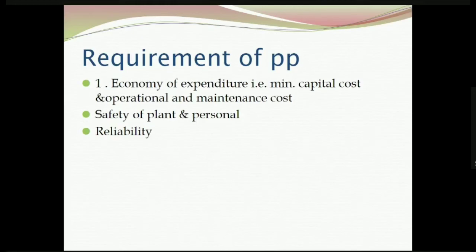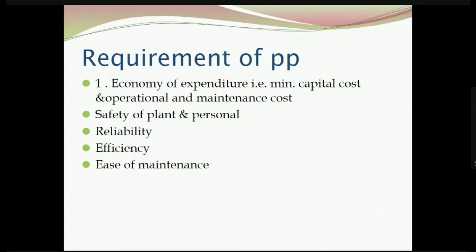That means the reliability. Then efficiency. As per the input to the power plant, we can provide input as diesel, coal, nuclear fuel, etc. So according to the input fuel, the electricity generated should be high. That is, output should be high with respect to input. So efficiency should be high for a power plant.